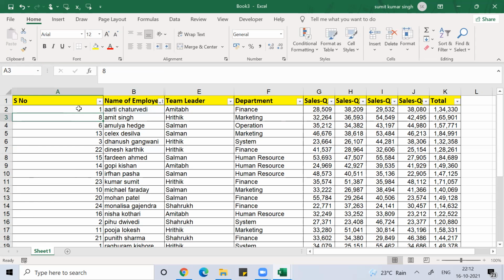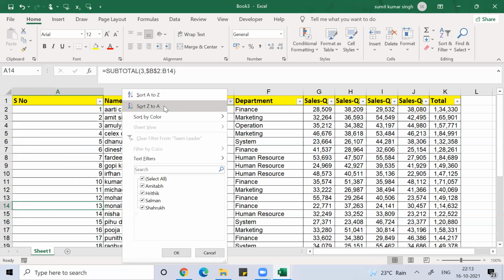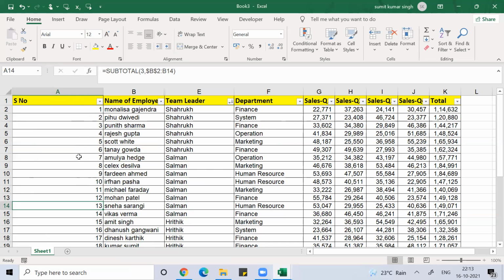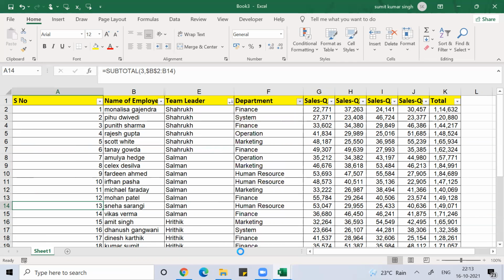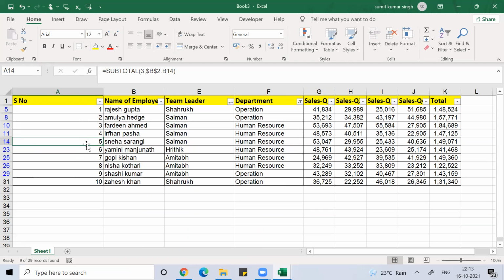Once you're done with this calculation, copy that and replicate the same calculation on the other cells. Now if I try to sort this data Z to A, can you see the impact on the serial number? Then if I say I want data of human resource and operations, press OK. See the impact: the serial numbers automatically change themselves irrespective of what mode of filter you are using. That is what we are looking for in this session.